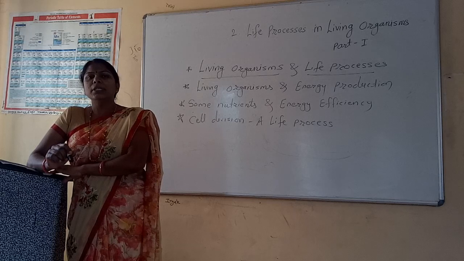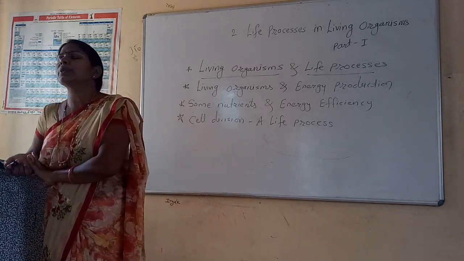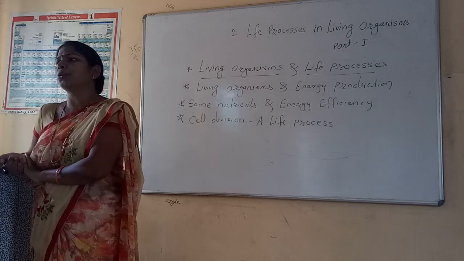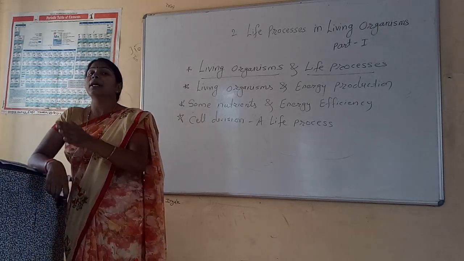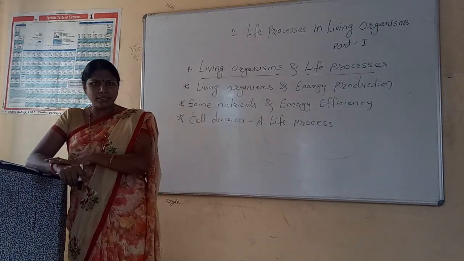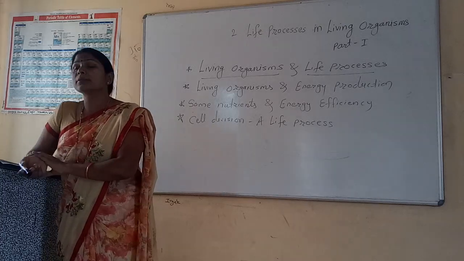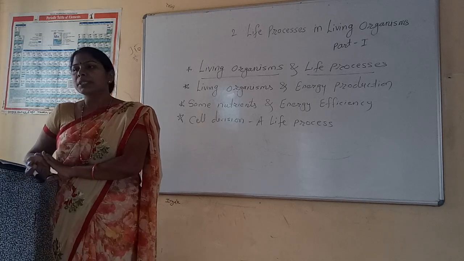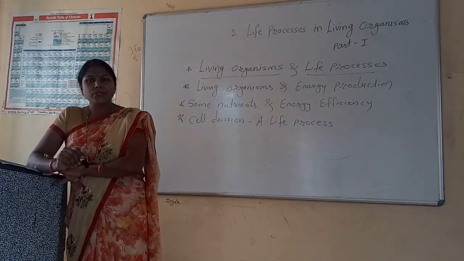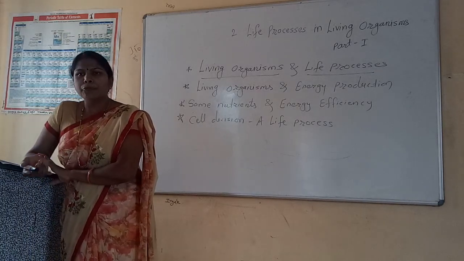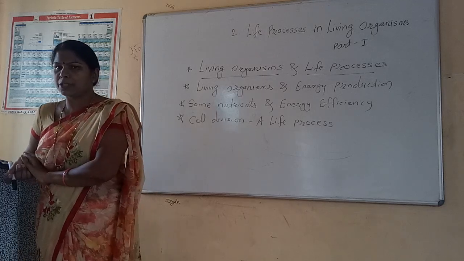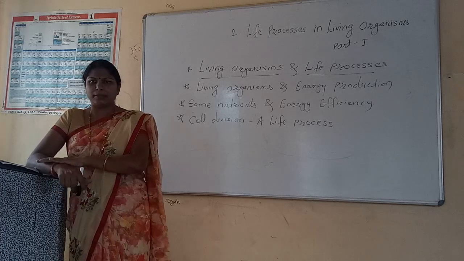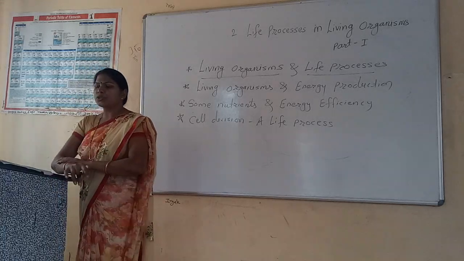And as we know, in the cell there is a part called the powerhouse of the cell, the mitochondria. That mitochondria utilizes the oxygen and glucose for energy production. In this way we say the circulatory system performs the function of transporting the raw materials required for energy production.